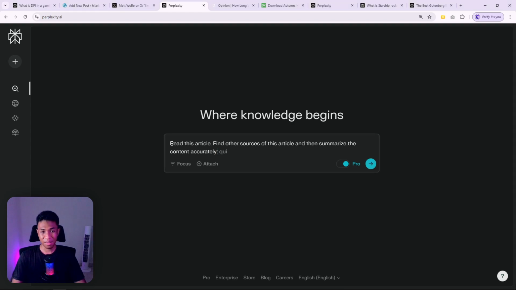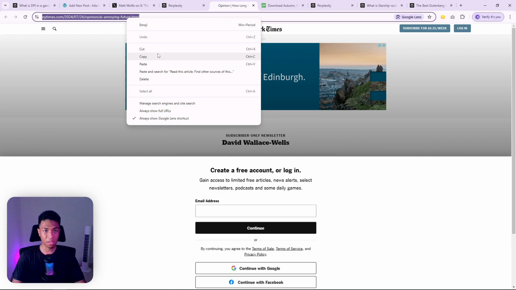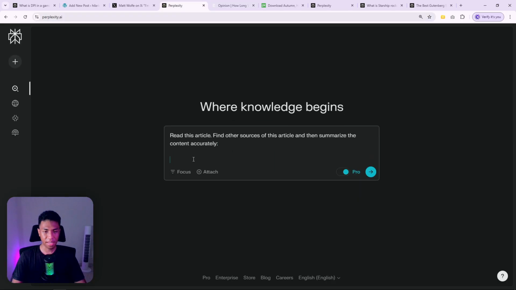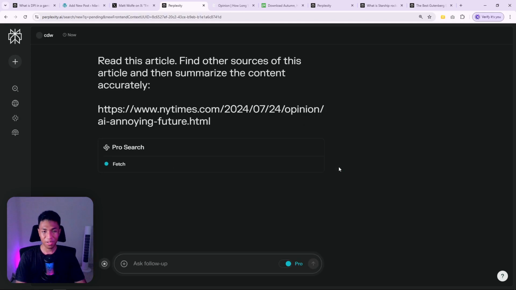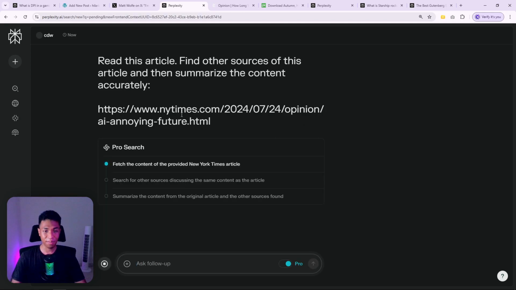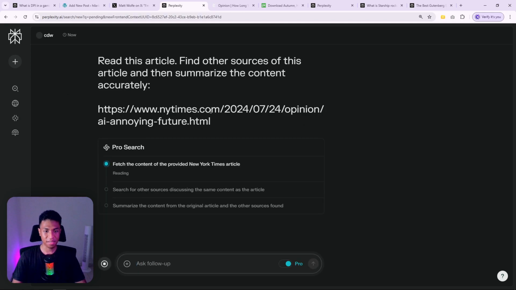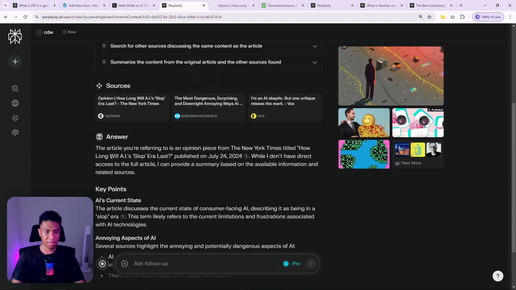The prompt is: read this article, find other sources of this article, and then summarize the content accurately. Then I'm going to copy the URL of this page and paste that into Perplexity, and hopefully it will give us a correct or at least accurate answer based on this information. Okay, now it is giving us some response.